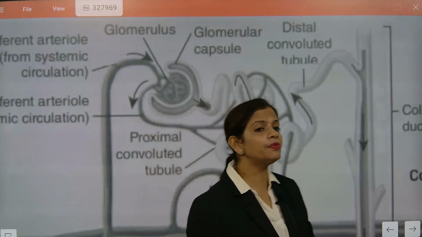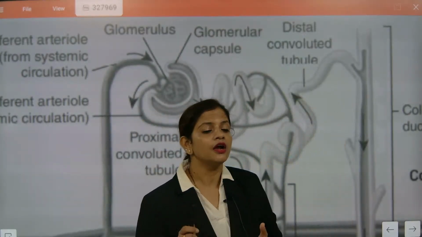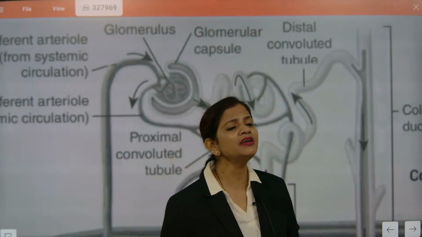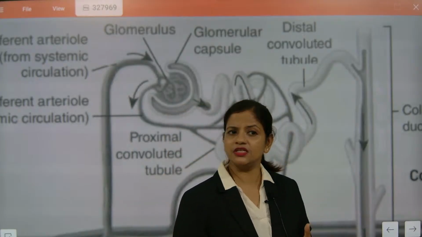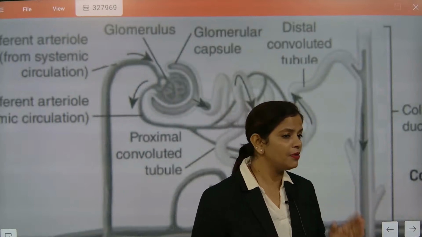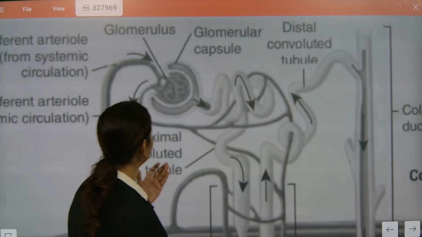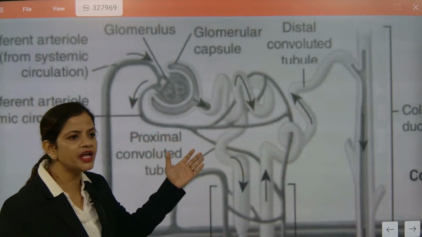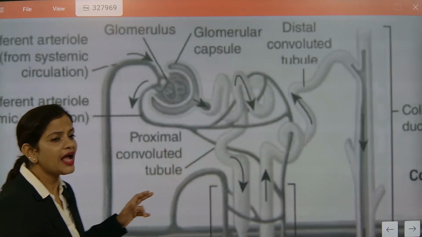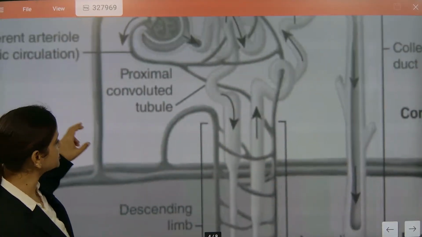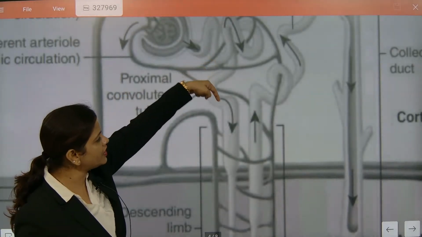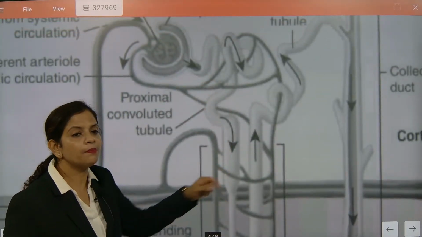See, blood constitutes RBC, WBC, and platelets. But RBC and WBC will not go. What will go? The fluid part of the blood will go, in which protein, some part of protein, nitrogenous waste, and water will be there. And here reabsorption takes place. So this is called the proximal convoluted tubule. The one which is going down is called PCT.